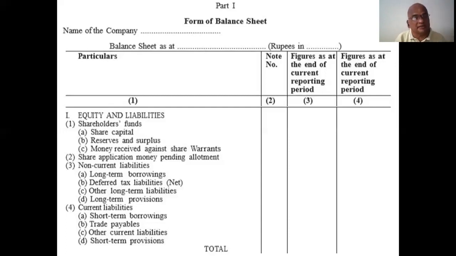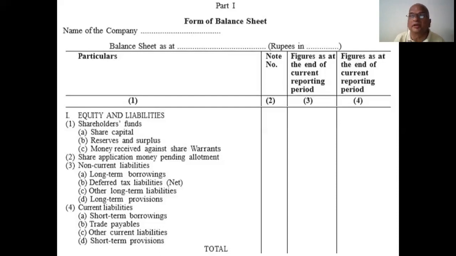Next, the fourth one, current liabilities. All these long-term items are non-current liabilities. Short term is below 3 years or below 1 year. Some items are below 1 year, some below 3 years. All such items come under current liabilities. What are they? Short-term borrowings, trade payables, other current liabilities, short-term provisions.